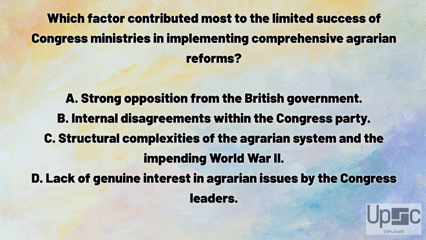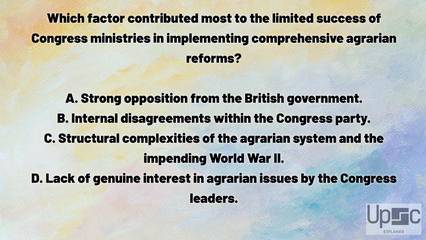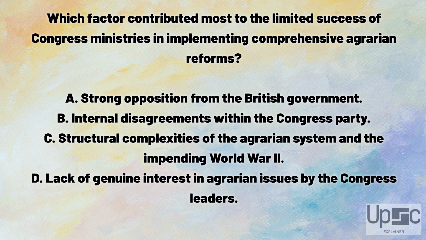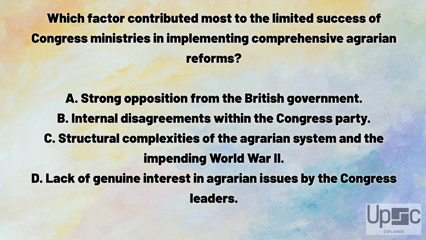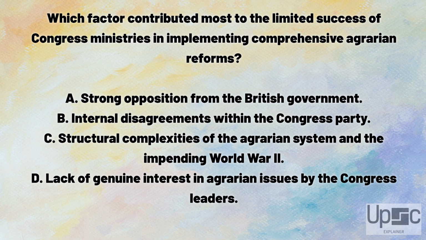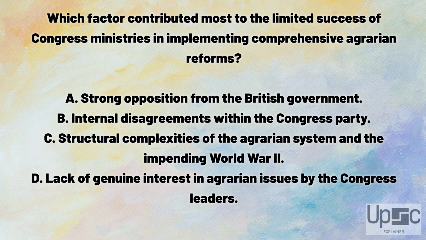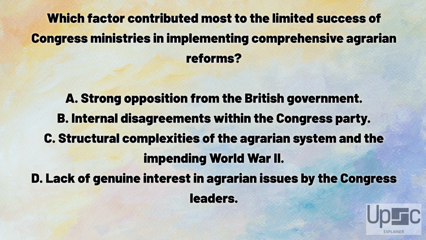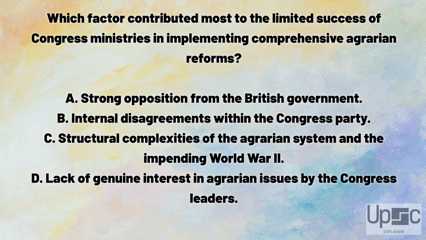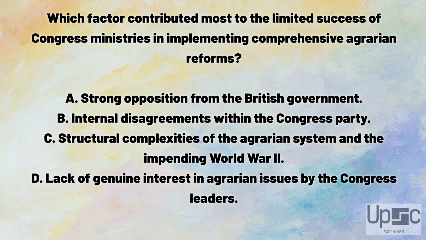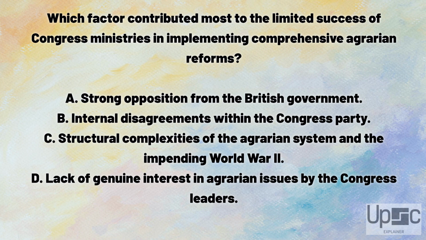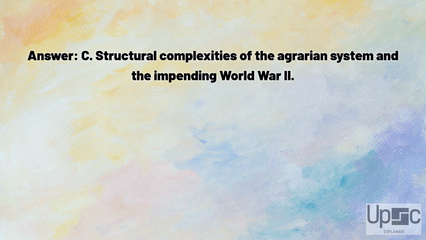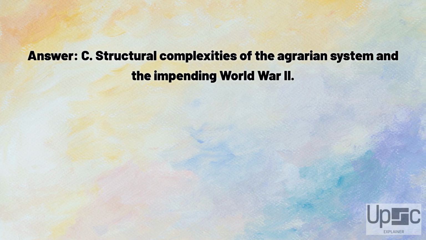Which factor contributed most to the limited success of Congress ministries in implementing comprehensive agrarian reforms? A. Strong opposition from the British government. B. Internal disagreements within the Congress party. C. Structural complexities of the agrarian system and the impending World War II. D. Lack of genuine interest in agrarian issues by the Congress leaders. Answer. C. Structural complexities of the agrarian system and the impending World War II.